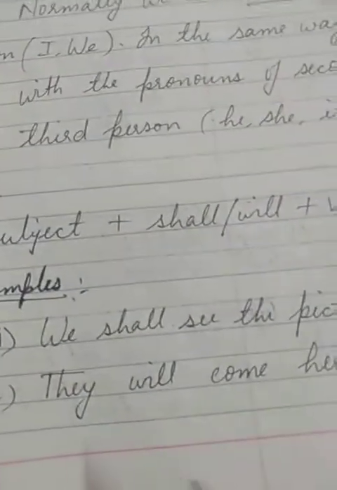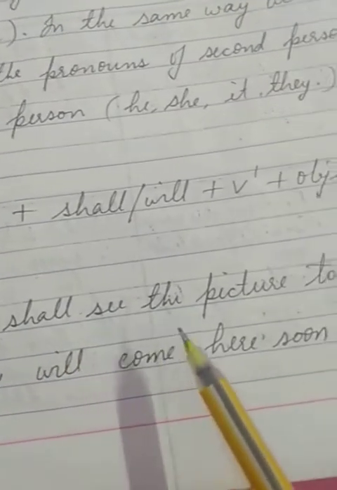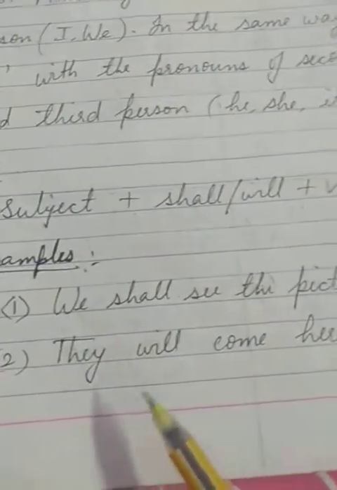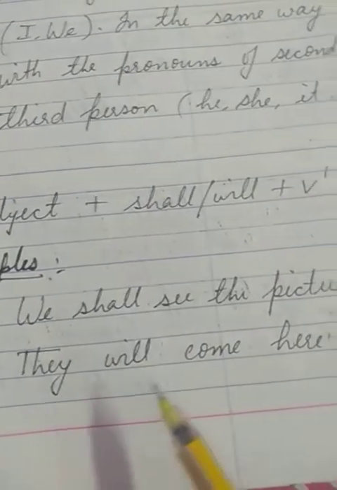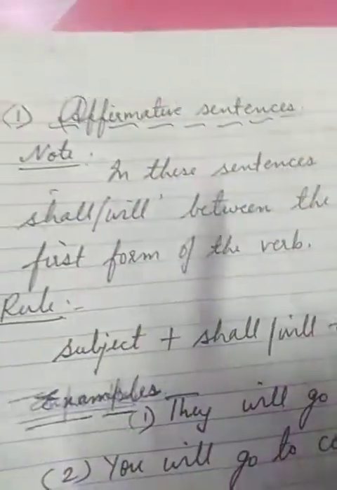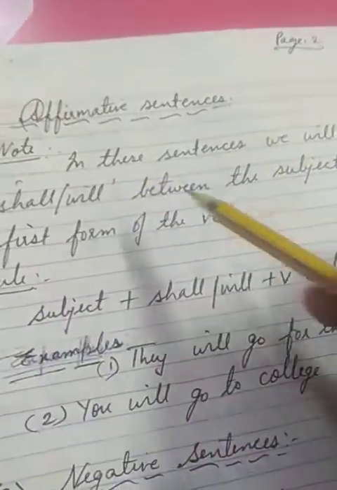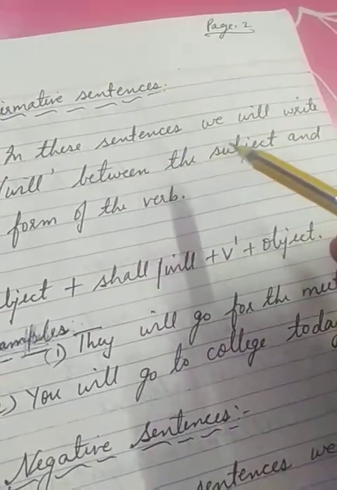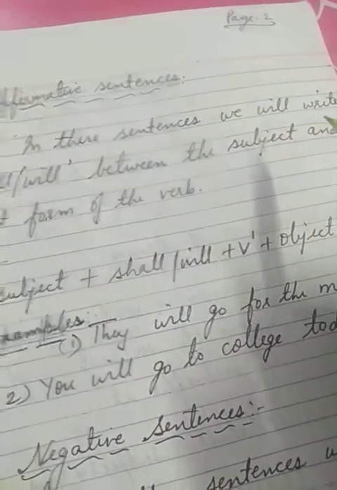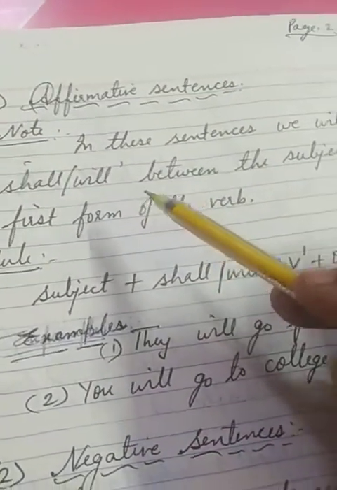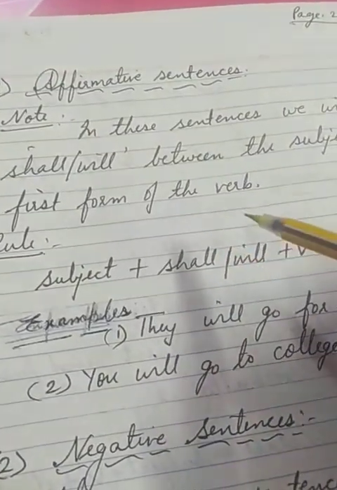Example: we shall see the picture today. Next is they will come here soon. Now, in affirmative sentences, note that we write shall or will between the subject and the first form of the verb.